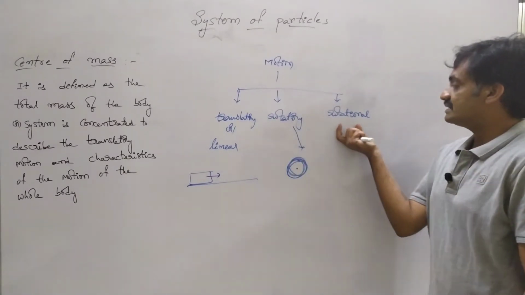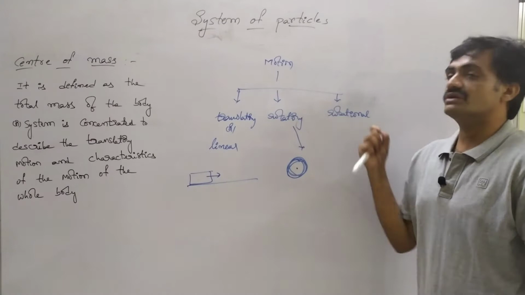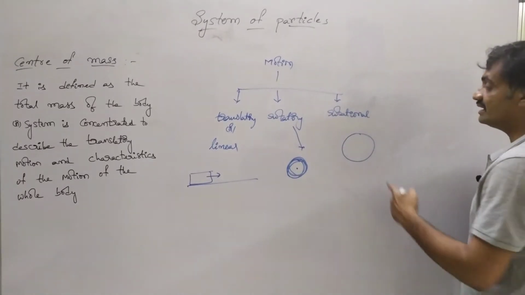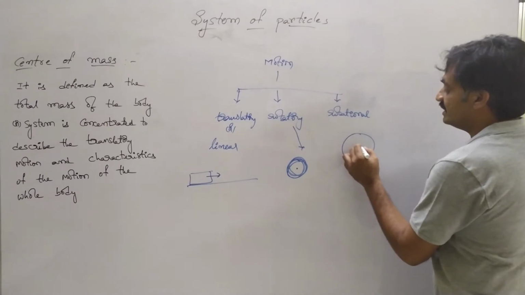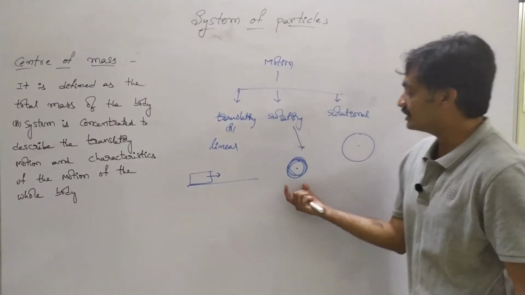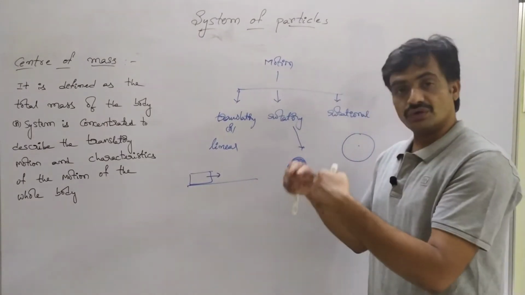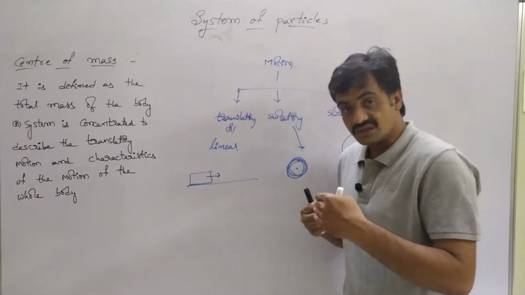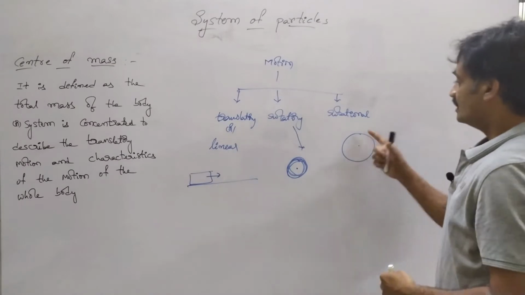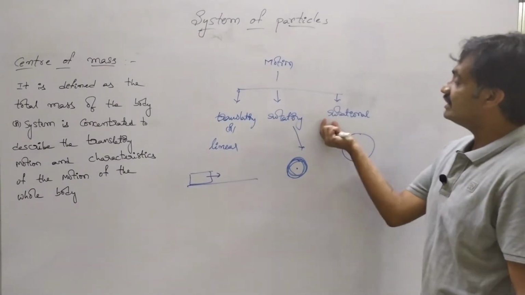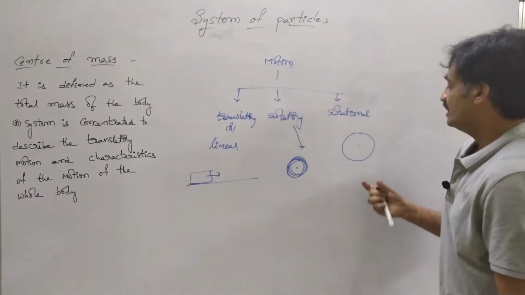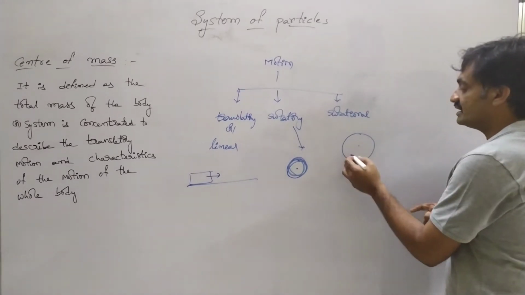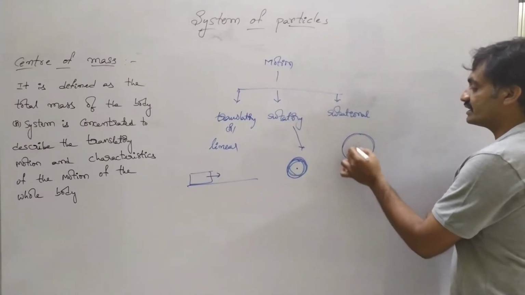Let us discuss an example based on rotational motion. If we consider a car wheel, observe that the wheel possesses a rotatory motion because it is rotating about its axis, as well as a translatory motion because the car is moving in the forward direction. So we can say that the car wheel possesses a rotational motion. Observe that the wheel is moving in the forward direction like this.